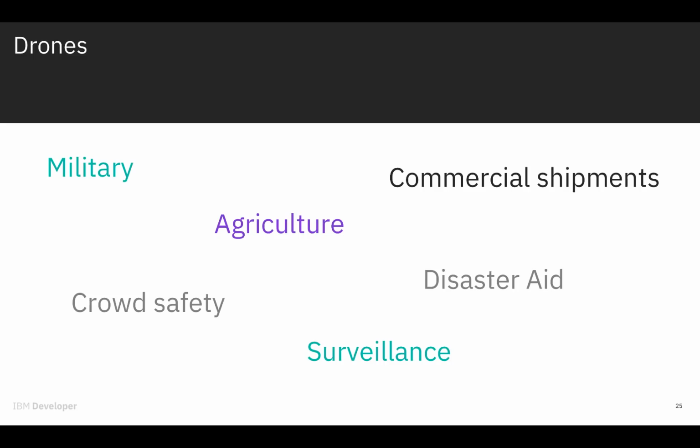Now that you understand how drones use AI, there are limitless industries where you can use them. Some industries include military, agriculture, systems designed to help crowd safety, surveillance, disaster aid, or commercial shipments. Do you have any ideas what you would want to use a drone for involving artificial intelligence? Now that you understand the basic concepts of what machine learning and AI are, you can use Watson Studio and IBM Cloud to get started doing it yourself.